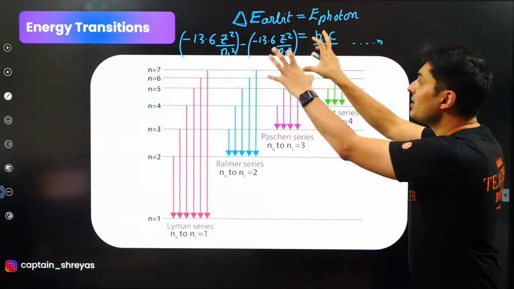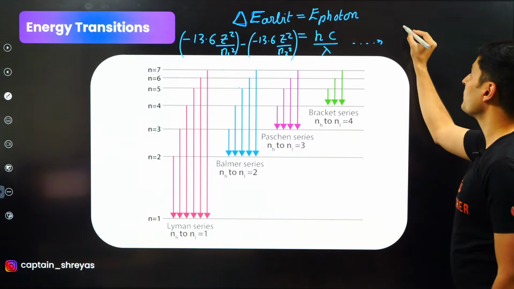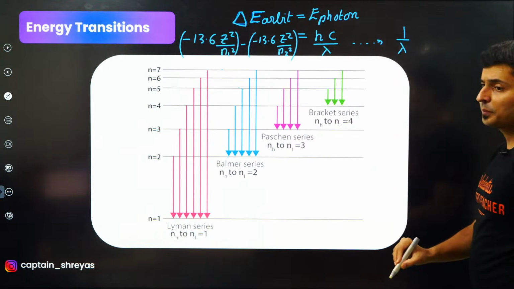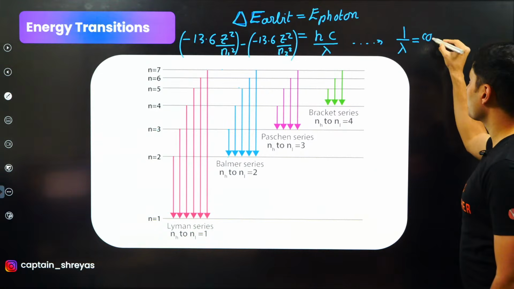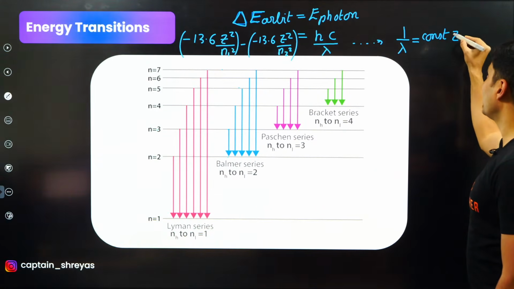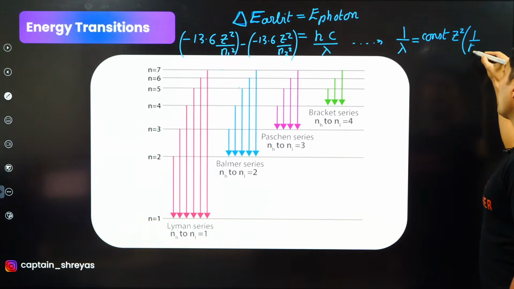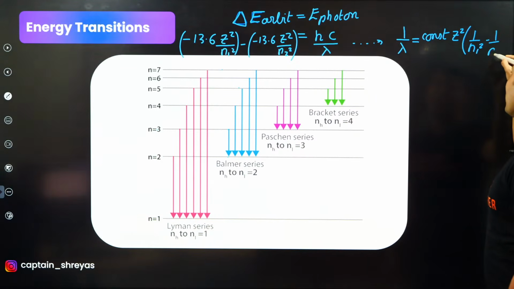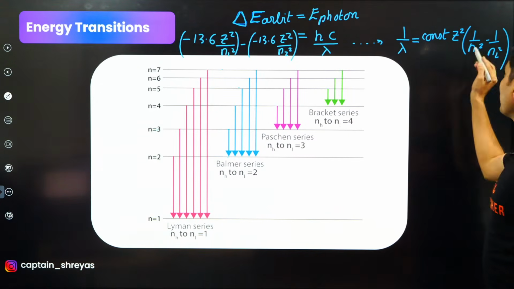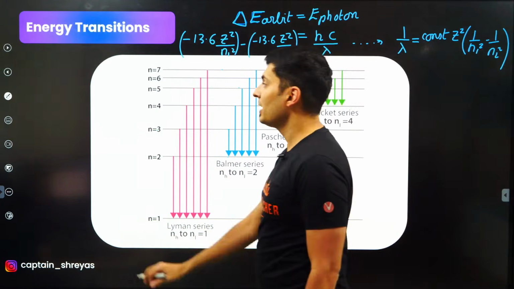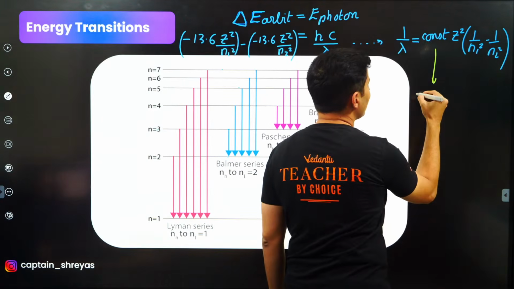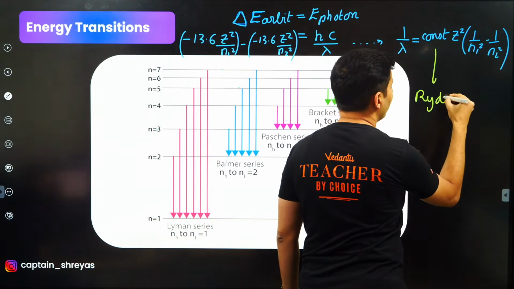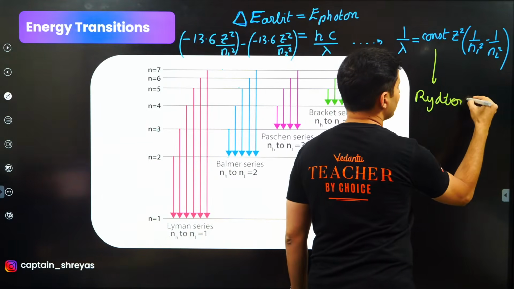When you take these numbers and solve it properly, you get 1 by lambda. 1 by lambda is equal to some constant, you will get Z squared, and here you will get 1 by n1 squared and here you will get 1 by n2 squared. This constant is basically called the Rydberg's constant.